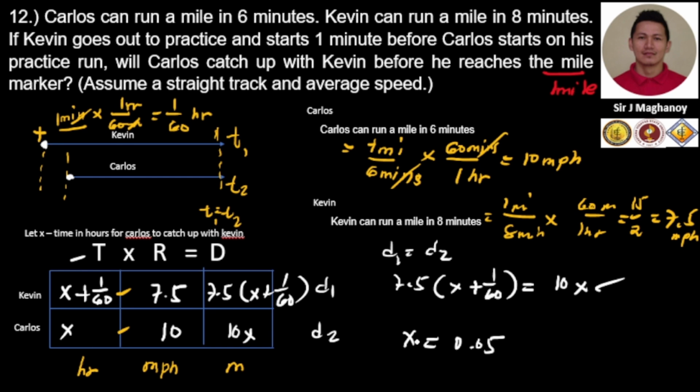What is the unit of our x? That is in hours. Okay, that is in hours.